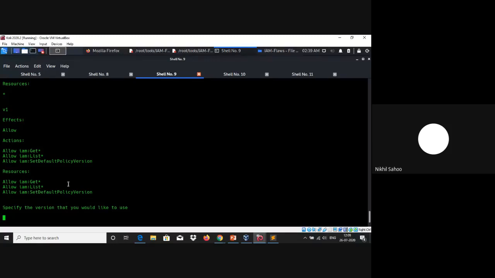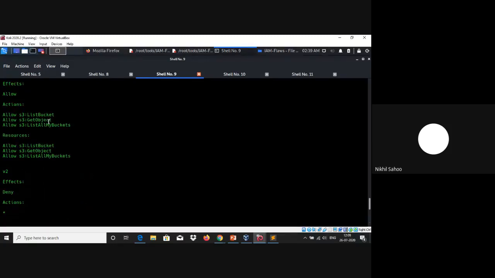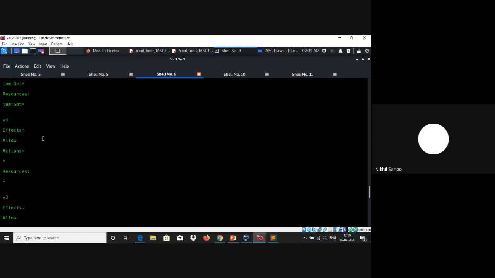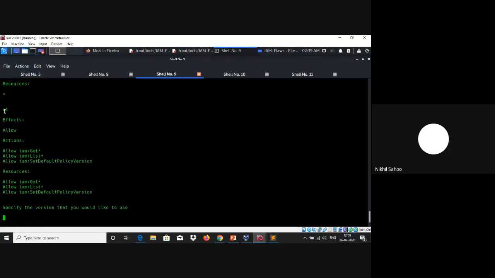So yes, as you can see here, it was able to enumerate all the permissions of all the versions associated with that policy. V1 is our current default policy, with these kinds of permissions allowed.